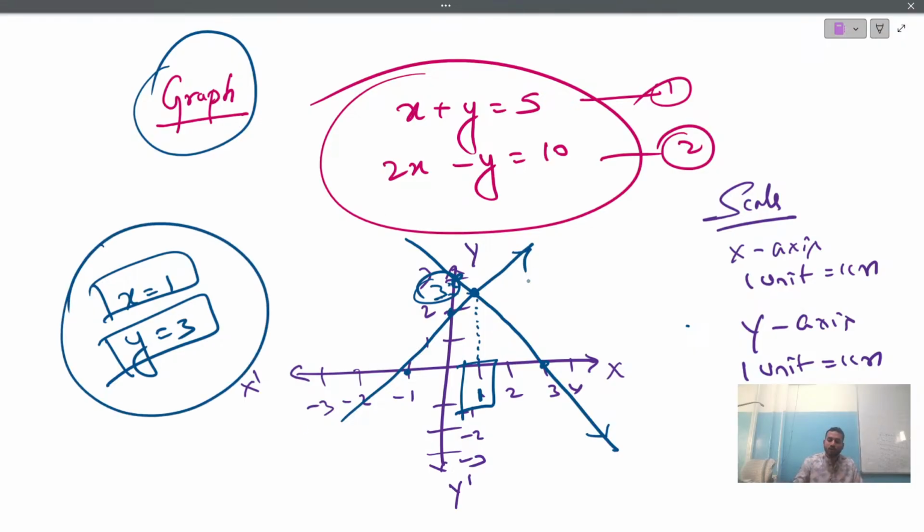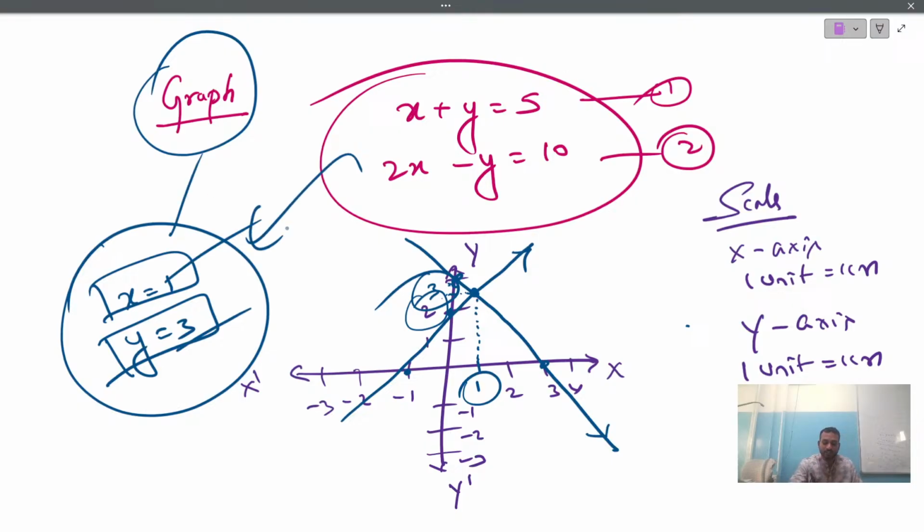Most of them will just draw these lines and leave it as it is. Only these two lines intersected, graph finished? No, not at all. Clear? Once you draw these two lines, where they are meeting, from there draw one line down and one line to the left-hand side. Where it meets, it's meeting at 3. Where it meets, it's meeting at 1. Here it's meeting at 3. So you can write x equals 1, y equals 3. I'm just showing the example, it is not this answer.